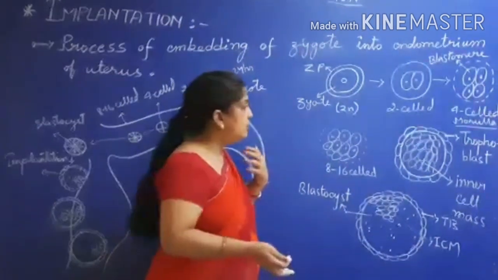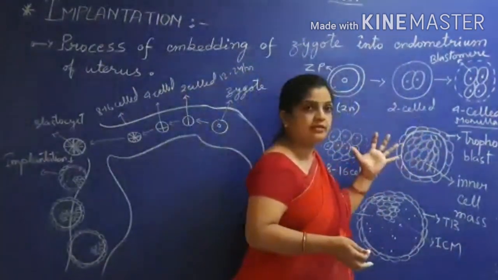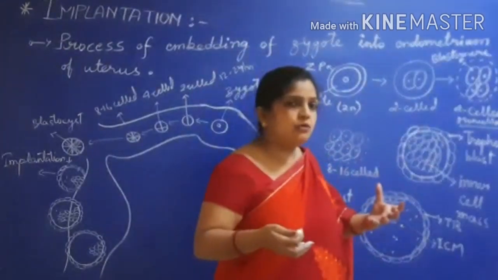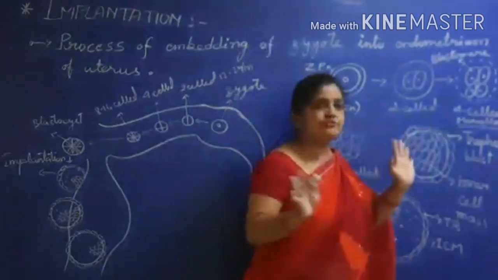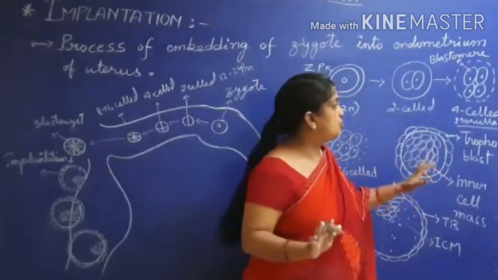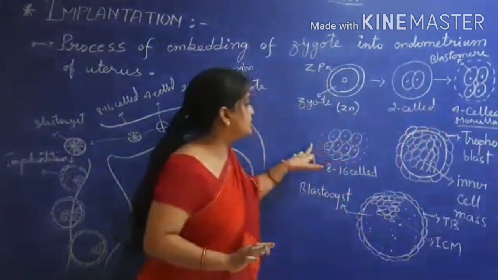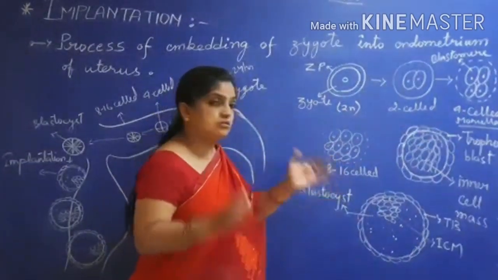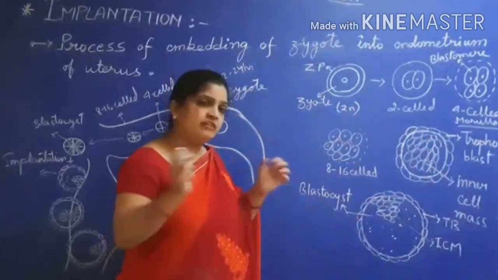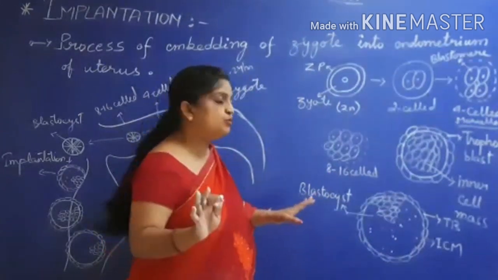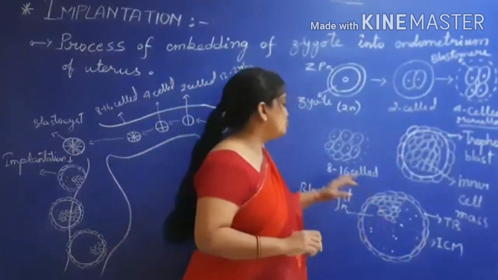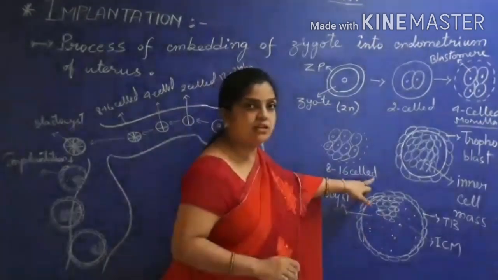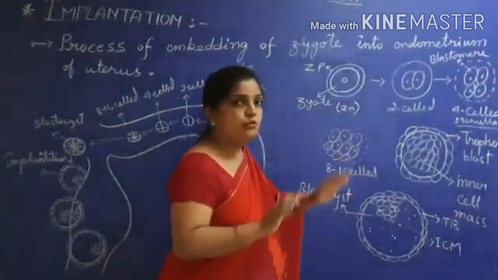But soon, as the divisions take place, the cells are becoming stronger, and due to that they do not need any protection from external sources. So the zona pellucida is slowly degenerating, and solid cells are being formed, and they will take responsibility to perform different functions. So on reaching the 8 to 16 cell stage, the zona pellucida will disappear.